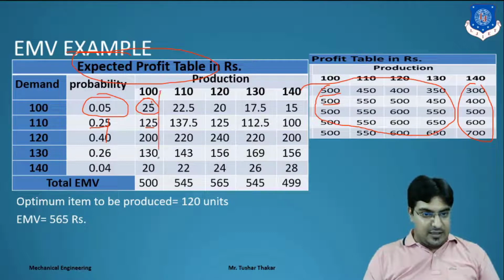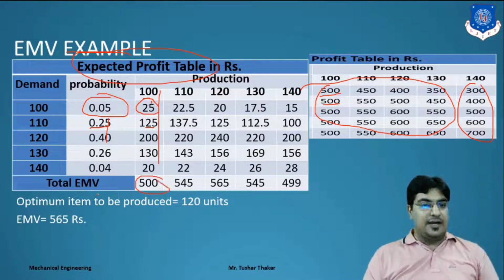Means for 100 column summation we can get a 500 value, that is the total expected monetary value, EMV, that is 500. For 110, that is 545, then 125, 565, 545 and 499. So now we have to decide how many copies we have to produce against the demand to get maximum profit. So that is the 120 unit. We get maximum EMV value. Here we get an EMV value for different 5 columns. Now we say the maximum value of EMV, that is 565.